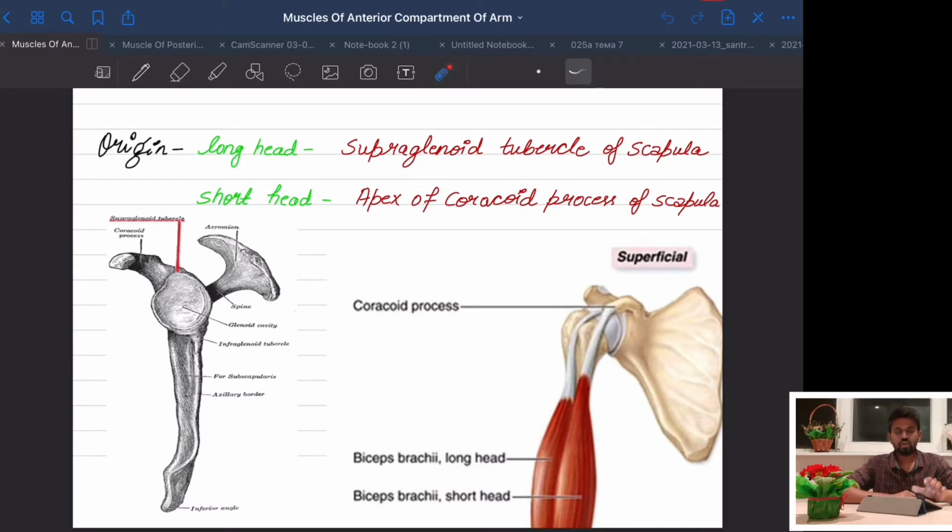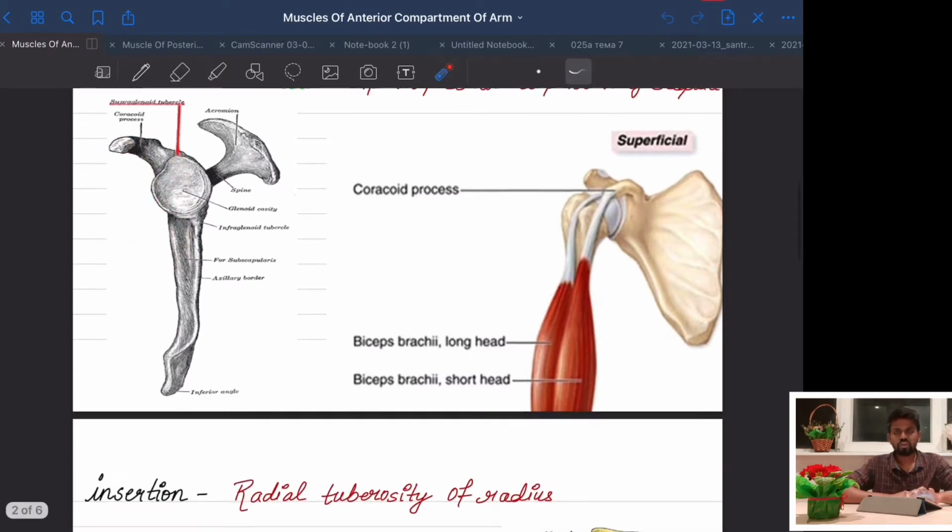Now, the short head. The short head originates from the coracoid process of the scapula. Okay, from where? The coracoid process of the scapula. So here it is, the coracoid process. From the coracoid is the origin of the short head, and from the supraglenoid it is the long head. From here the long head, and from here the short head originates.